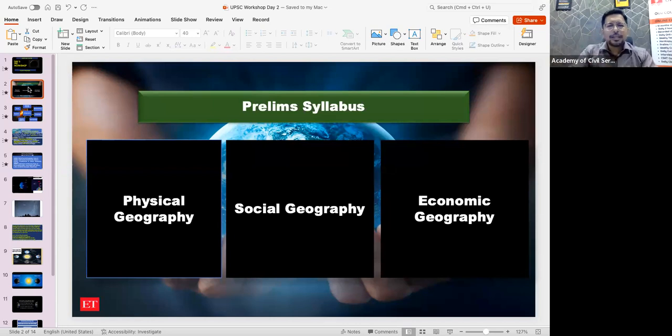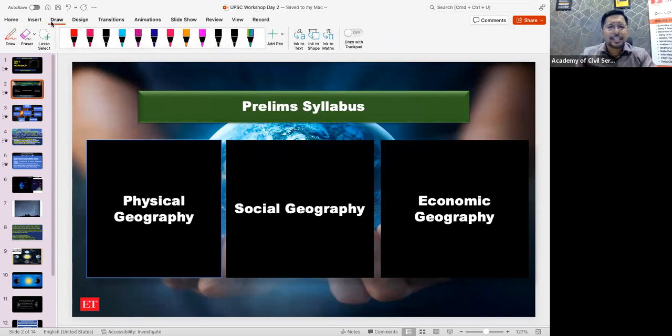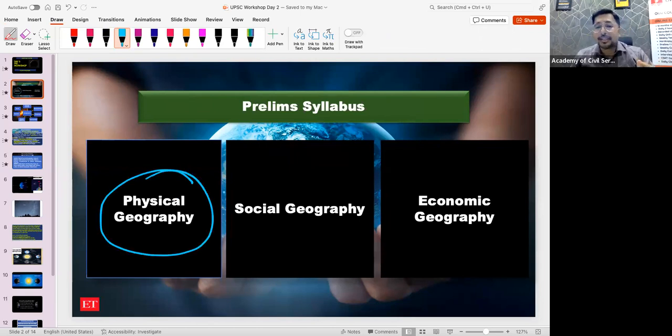In the syllabus, you will directly get physical geography or world physical geography. Inside physical geography, we will see in detail. Then next is social geography, and then we call it economic geography. So now let's go into detail on physical geography.